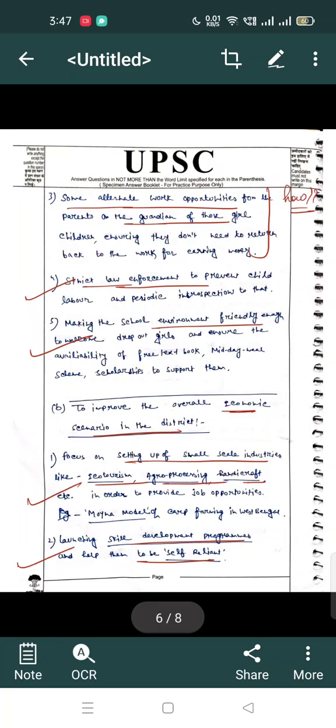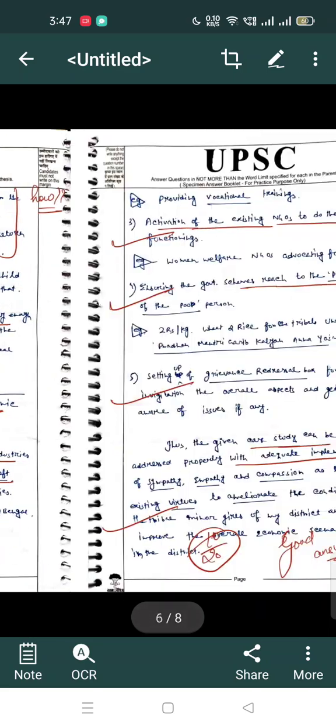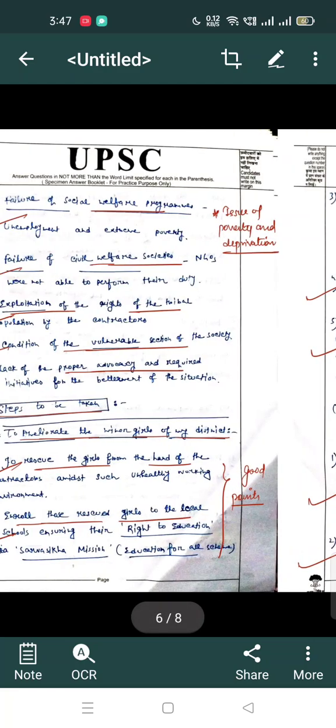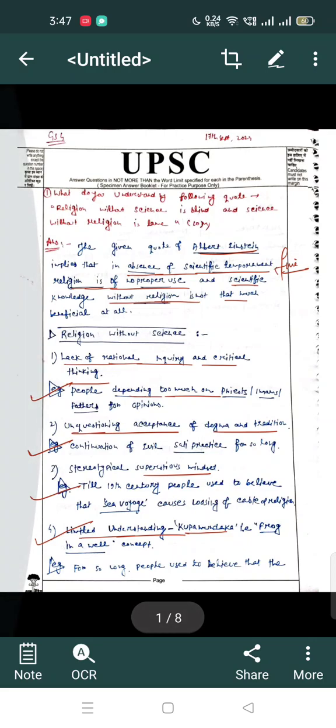So I got a pretty good score, even if it is not a model answer. I scored well when I gave it for evaluation, and the answer was returned back to me. The overall parameters I got good in all these things. So this is a sample, not a model or something like that; this is what I have written. Basically I have tried to discuss how to write ethics, how to deal with these things. Most of you are aware of these things, but still I am discussing it here.